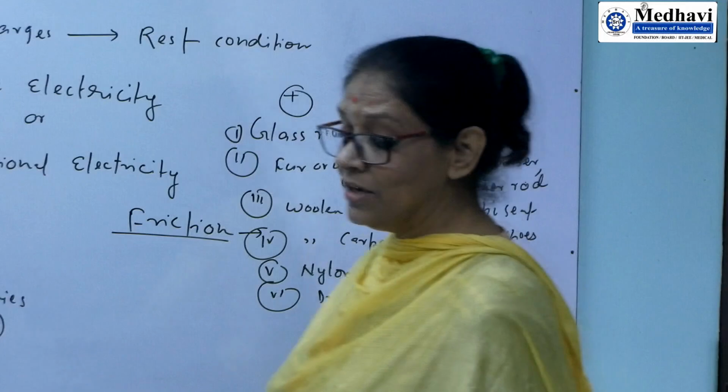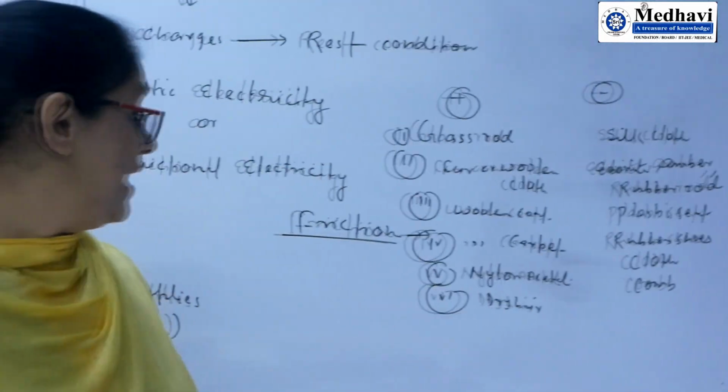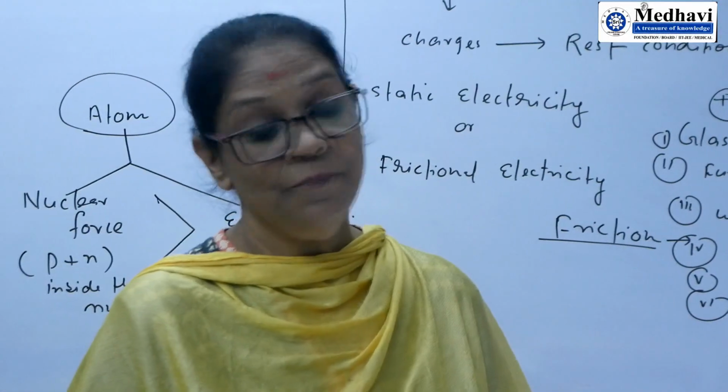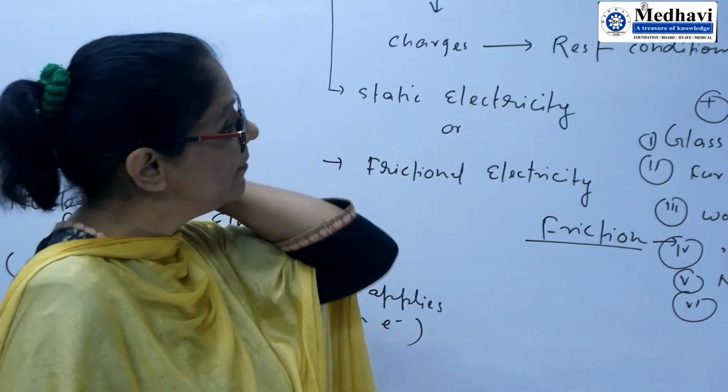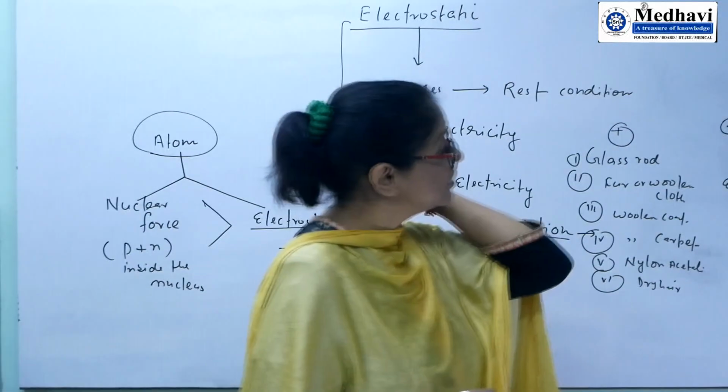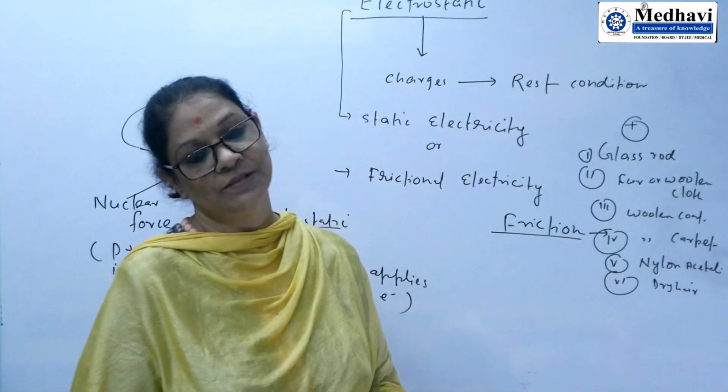This is a very, very common question: when dry hair is passed through a comb, what type of charge will the dry hair develop? Dry hair will develop positive charge, whereas the comb develops negative charge.